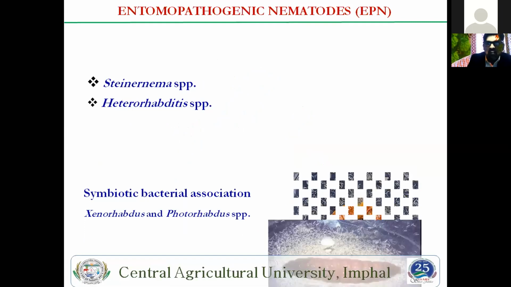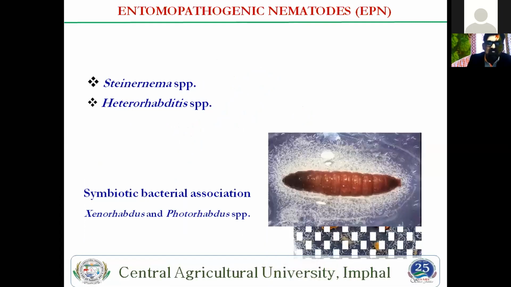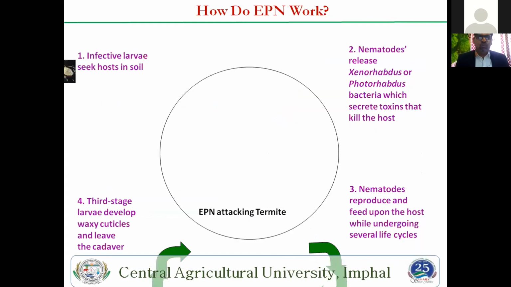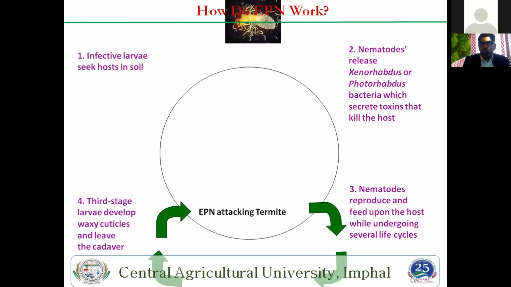Among the entomopathogens, two genera are the major ones: Steinernema and Heterorhabditis. These two nematode genera give good control of most insects, like white grub and other insects. But they require bacteria, Xenorhabdus and Photorhabdus, two genera of bacteria associated with these nematodes. So this is how EPN commonly work.